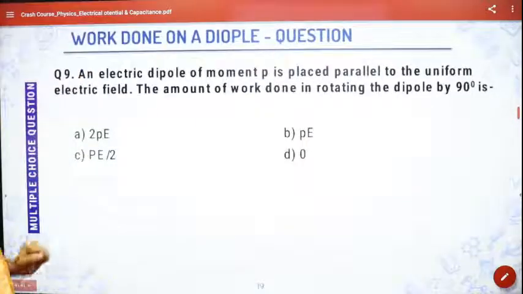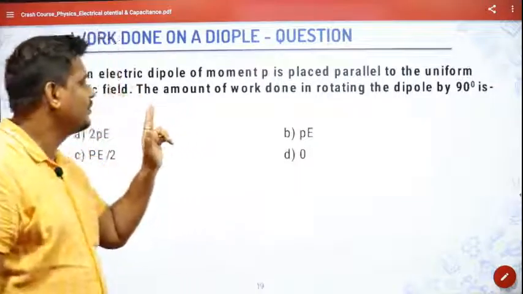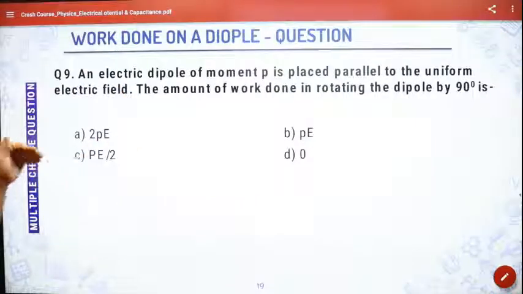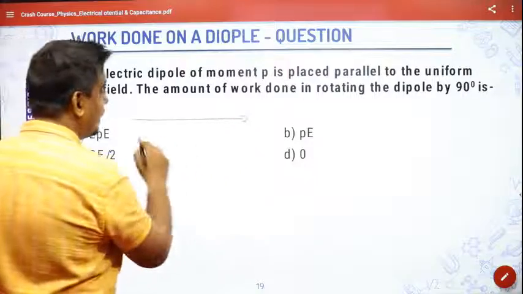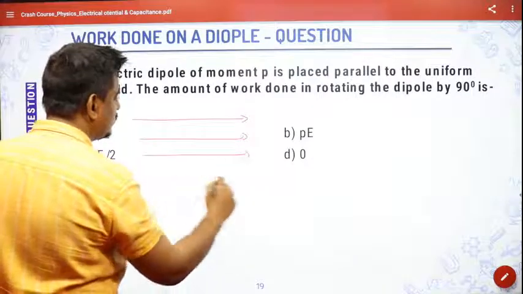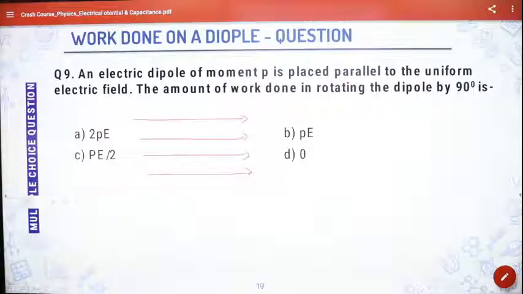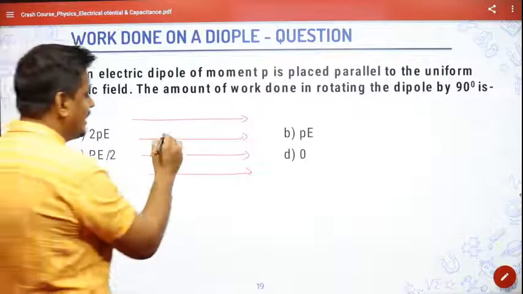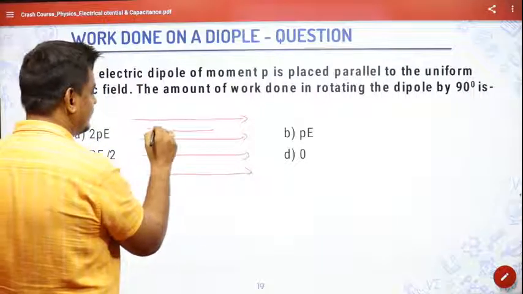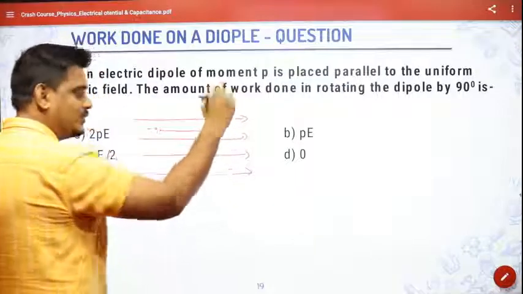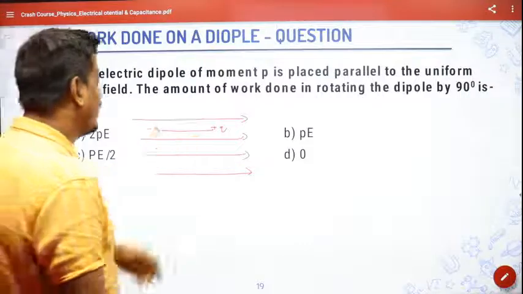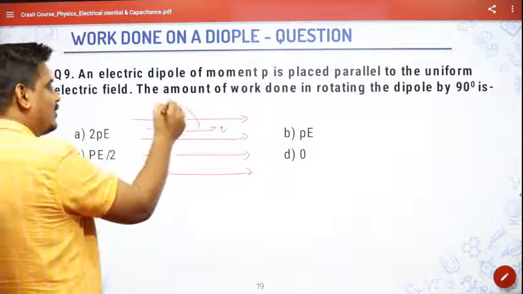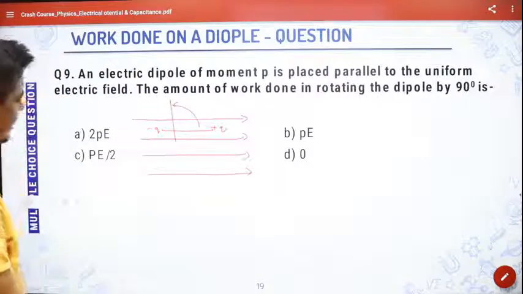Let us see one question based upon it. Work done on a dipole. An electric dipole of moment P is placed parallel to the uniform electric field. So the electric dipole is placed parallel, not perpendicular. Remember, minus PE cos theta is only for a dipole placed perpendicular. Now the dipole is placed like this, minus Q, plus Q. What is the amount of work done in rotating the dipole by 90 degrees? So they're asking to rotate from here to this position, 90 degrees. Yeah, we can do it.